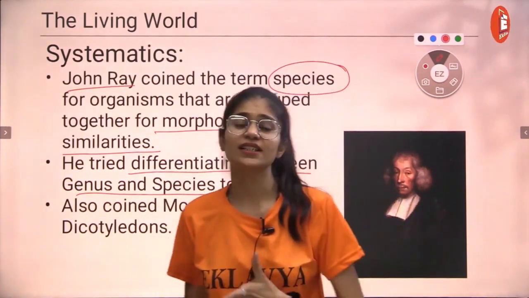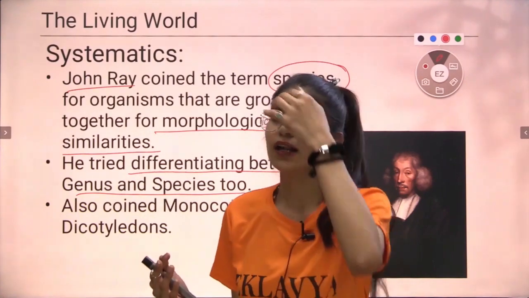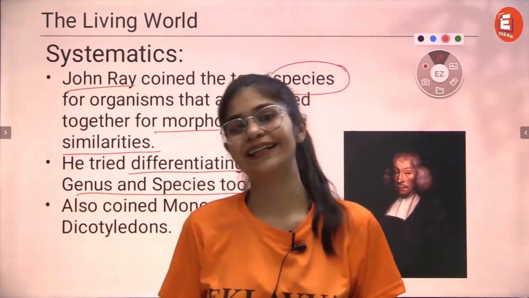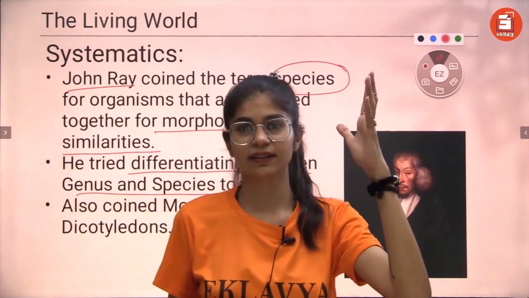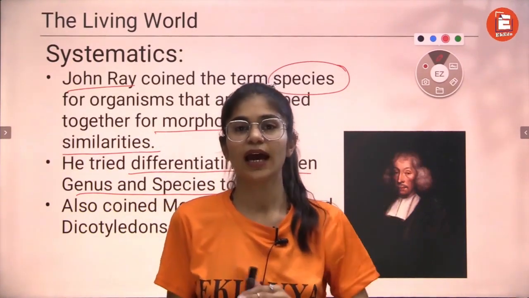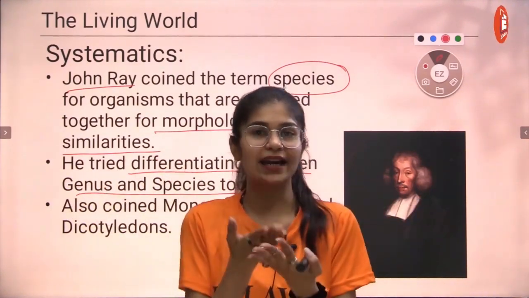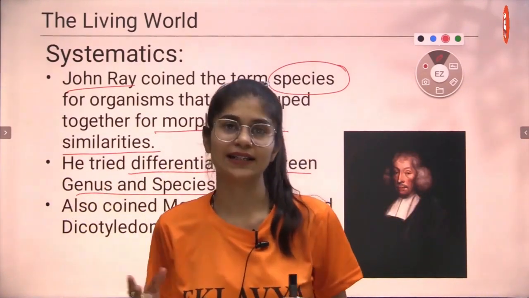Now what is a genus and what is a species, right? Let's talk about genus first. Let's say cats. There are big cats like tiger, leopard, and there are smaller ones, right? But they are all cats. We usually call them all cats.